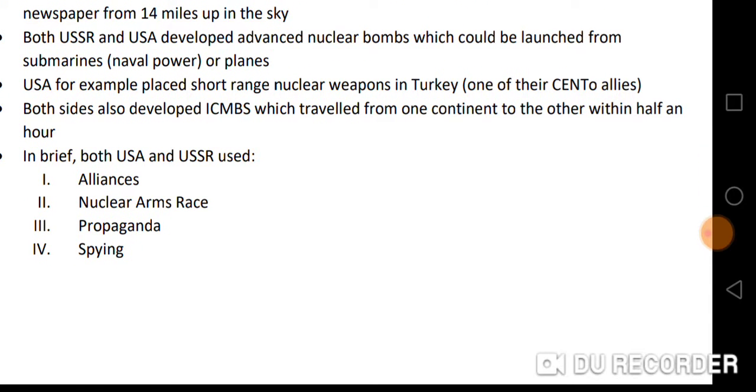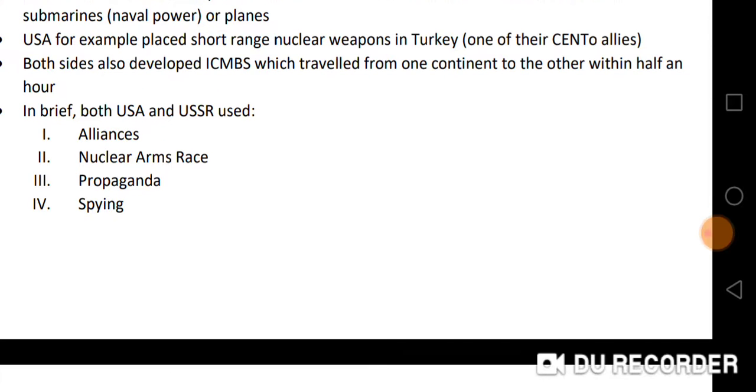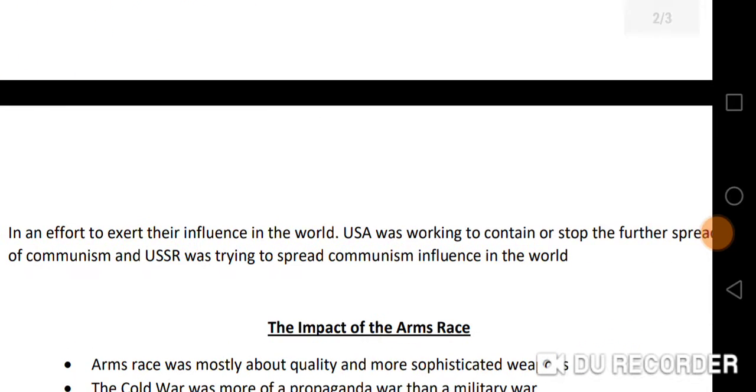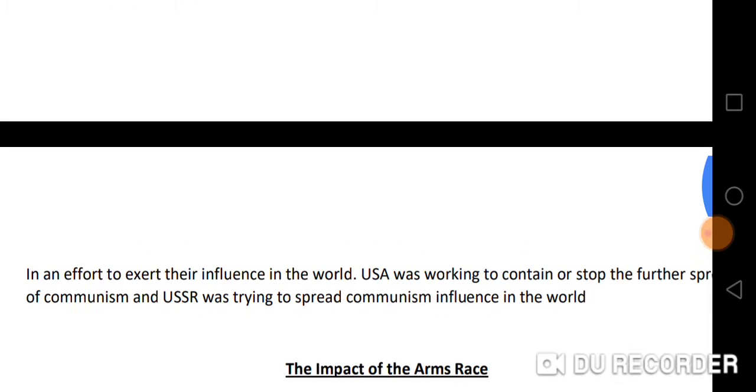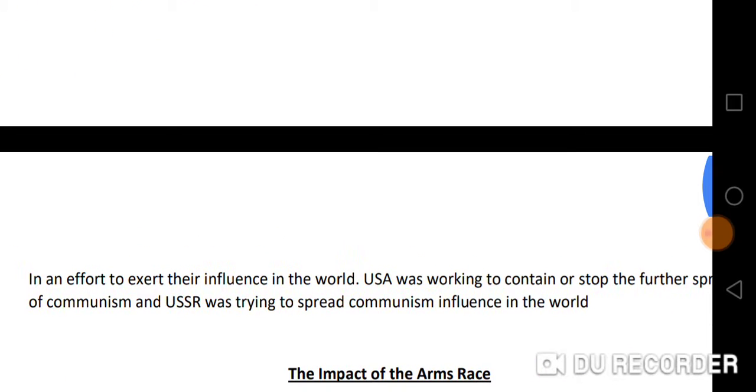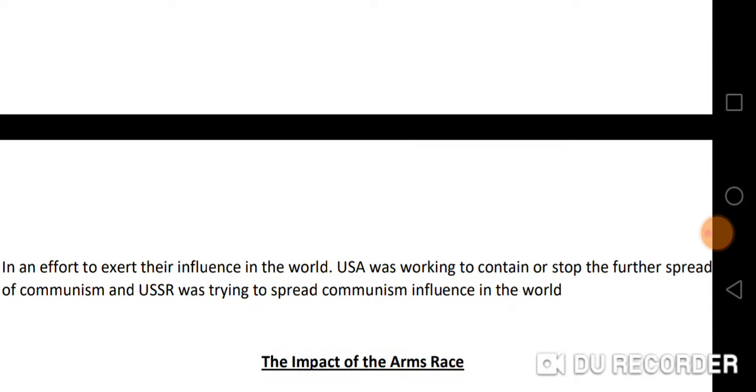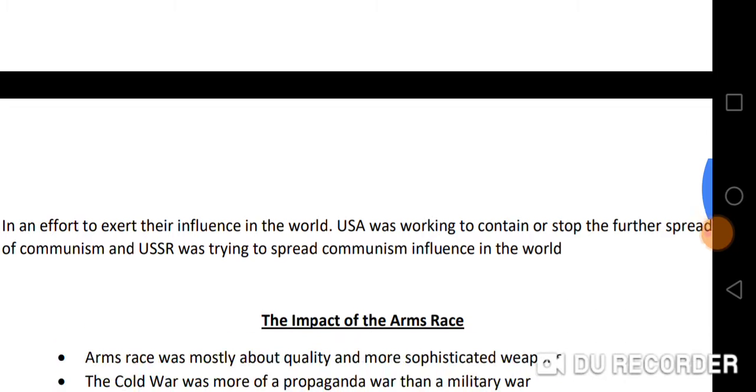In brief, both USA and USSR used allies, they used the nuclear arms race, they used propaganda and spying, all in an effort to exert their influence in the world. USA was working to contain, or to stop, the further spread of communism, while USSR was trying to spread communist influence in the world.